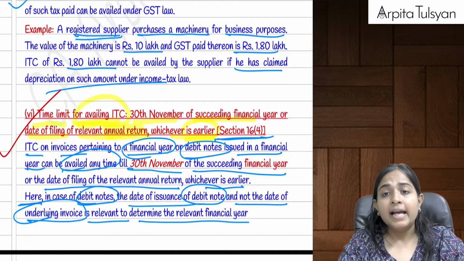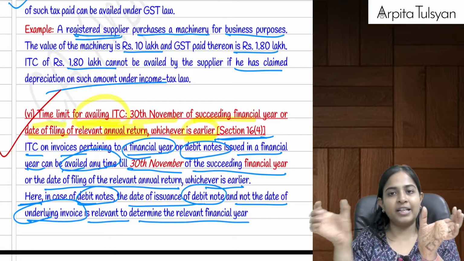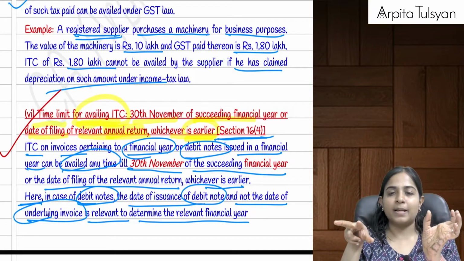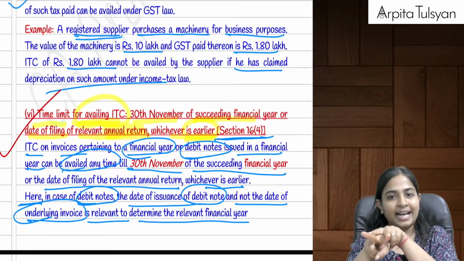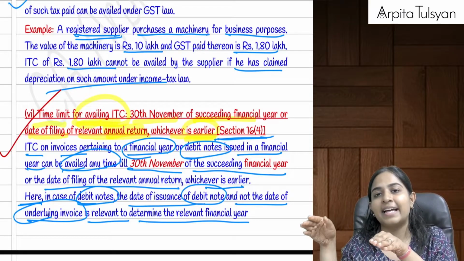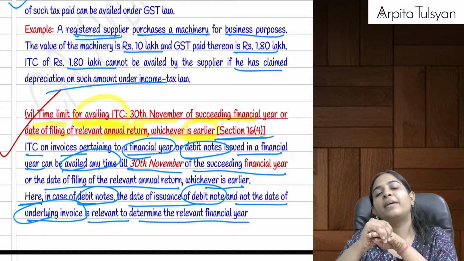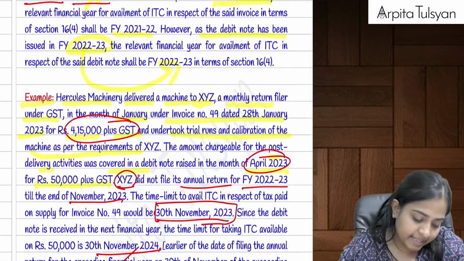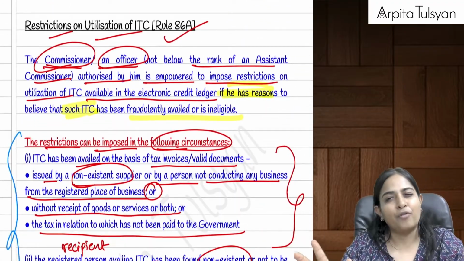Now, let's say there was a particular invoice that was issued. For that, you have to check the due date by when you can avail the ITC. Now, for that, a subsequent debit note was issued, in which some GST is also applicable. For that debit note, what is the last date for availing the ITC? You need not check the date of the original invoice. The date of the debit note will be relevant for determining the last date for availing the ITC. A few examples and exceptions are given there, which we have already discussed.